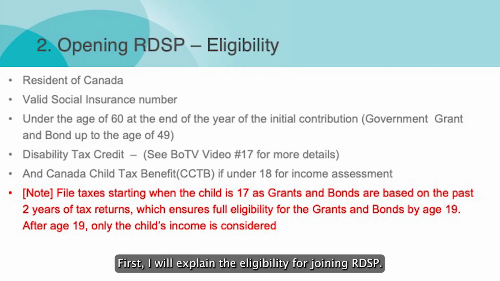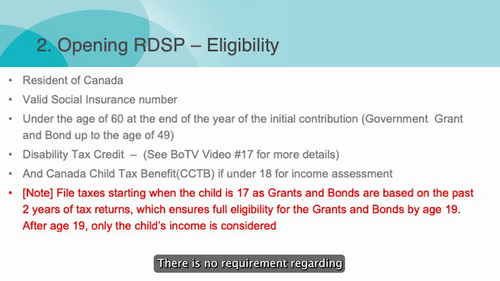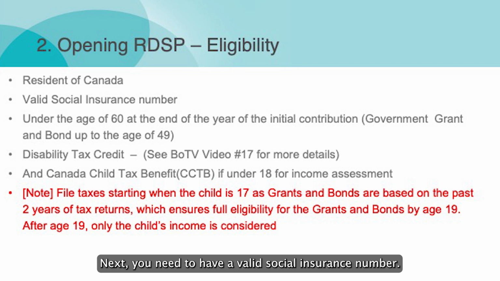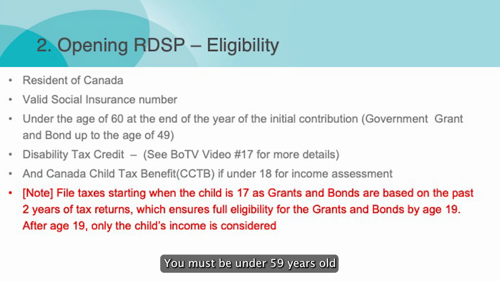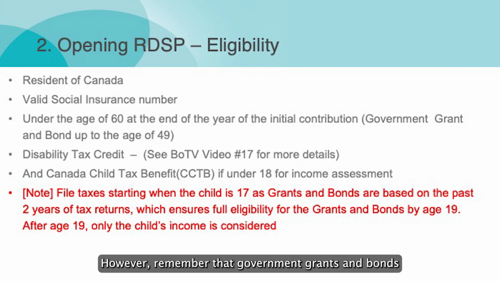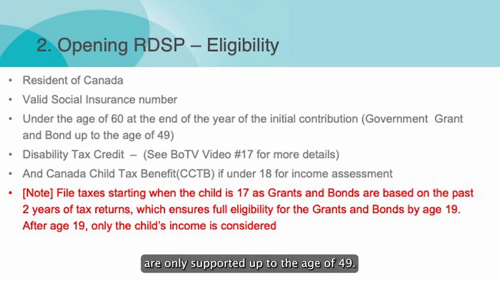First, I will explain the eligibility for joining RDSP. Above all, you must be legally residing in Canada. There is no requirement regarding whether you are a citizen or a permanent resident. You must be a legal resident. Next, you need to have a valid social insurance number. You must be under 59 years old in the year of the first contribution. However, remember that government grants and bonds are only supported up to the age of 49.